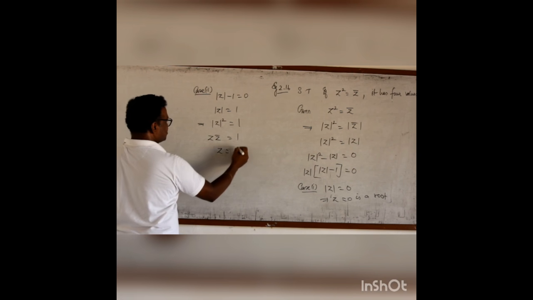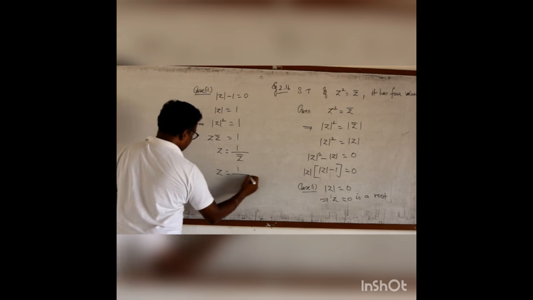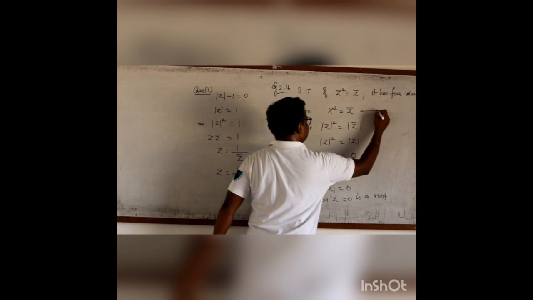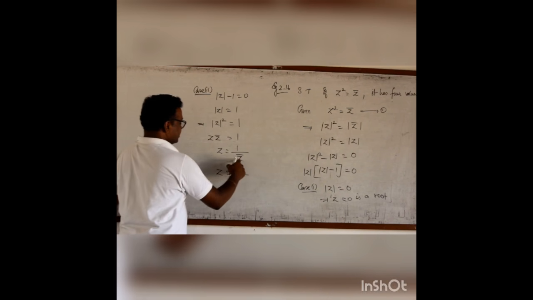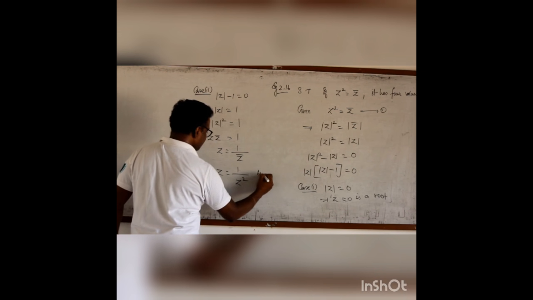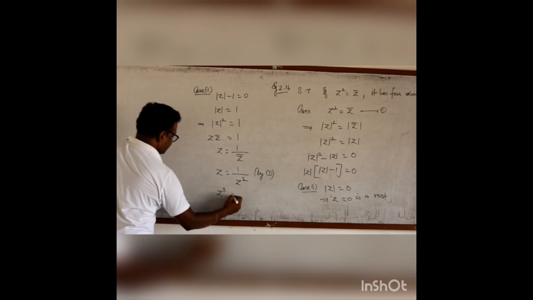Then Z equal to 1 by Z bar. Instead of Z bar, I can write Z square. So Z equals 1 by Z square. From this, Z cube equal to 1.